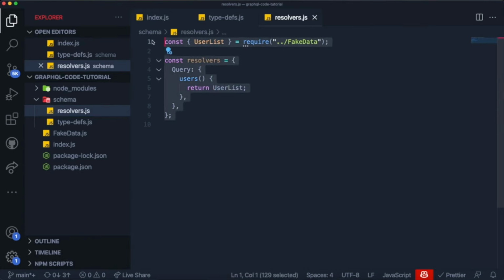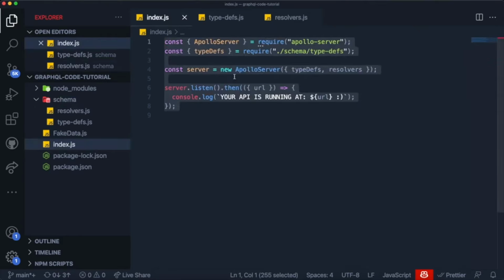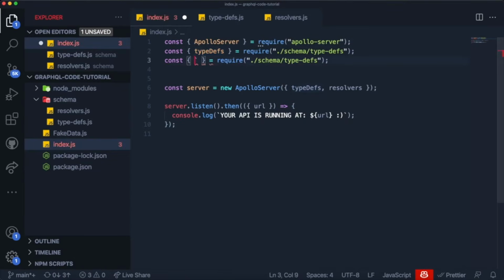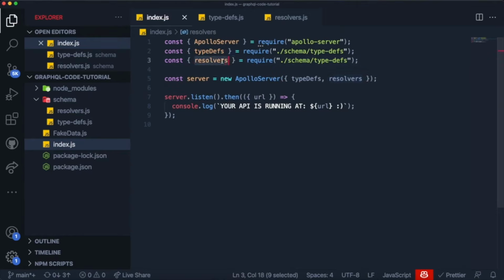So this over here should be working, and let's just export it by saying module.exports and set it equal to resolvers like this. And now we can access this inside of our index.js the same way we did with the type definitions, and say something like resolvers like this. And now we'll just grab this over here, and it should already be passed.